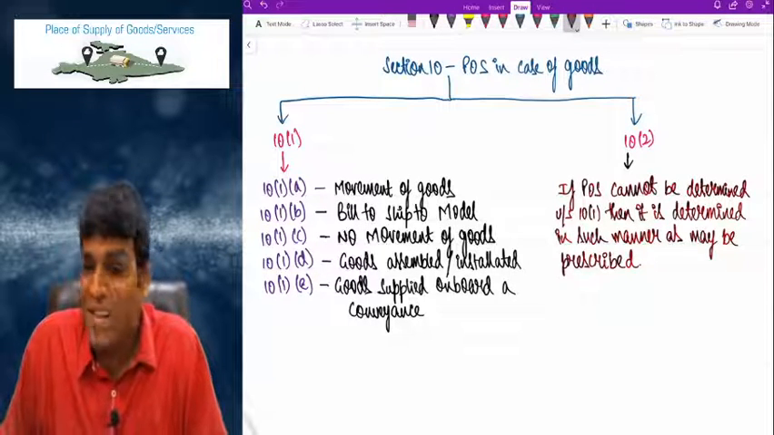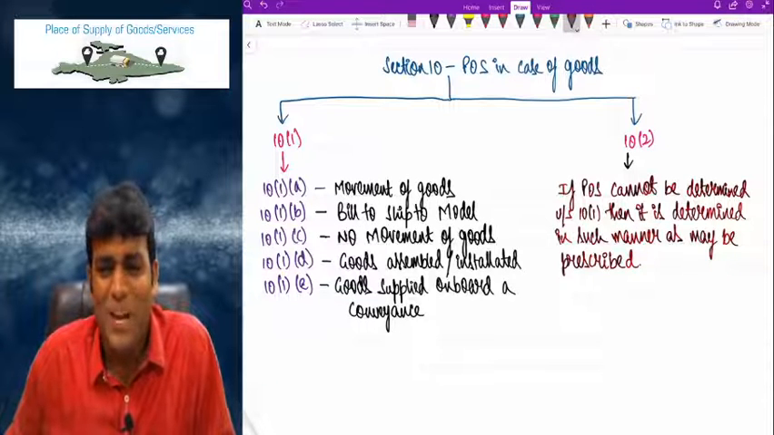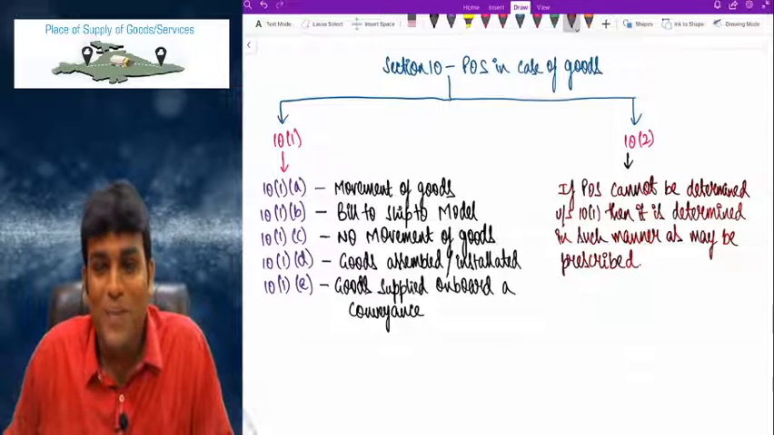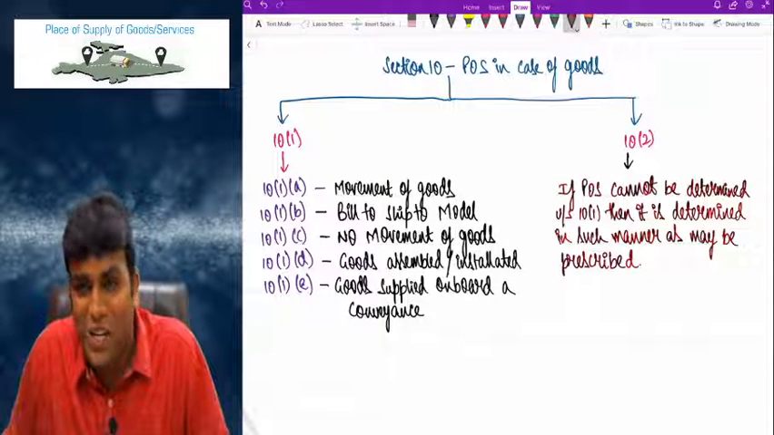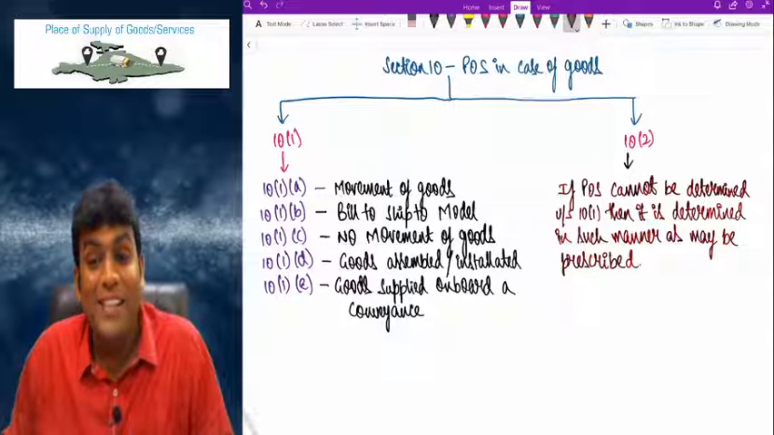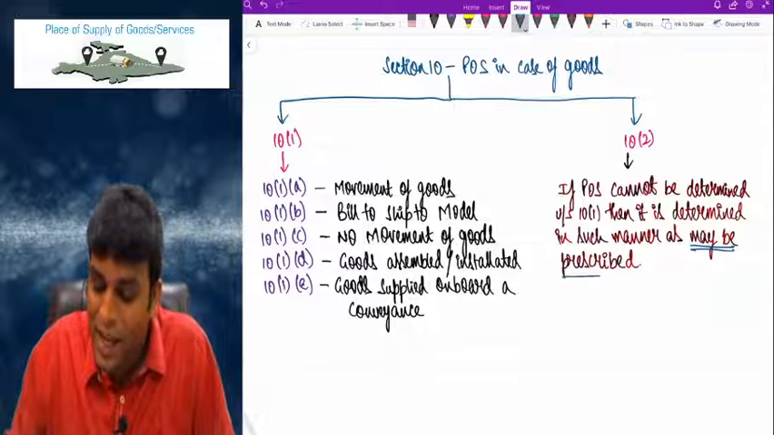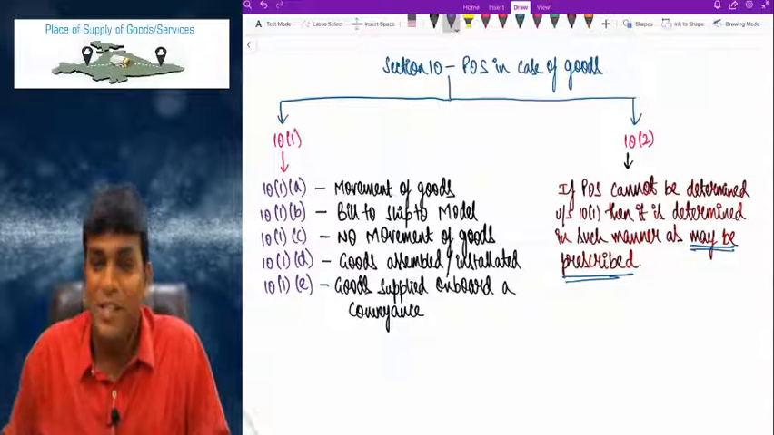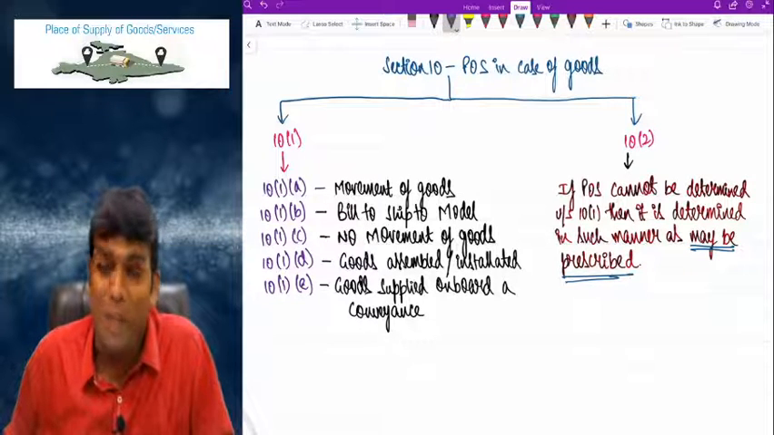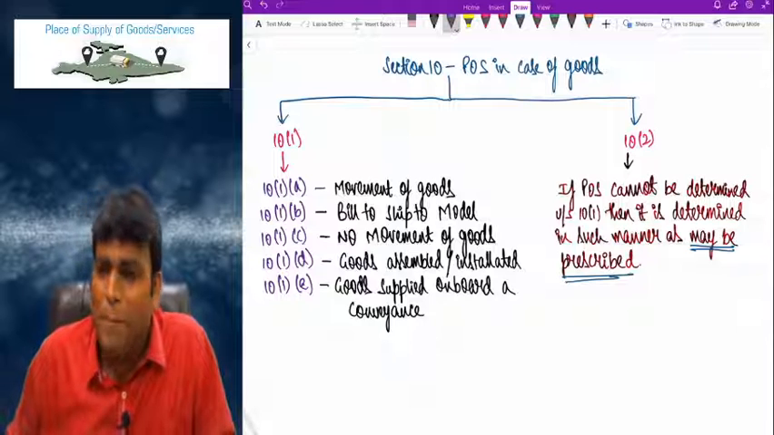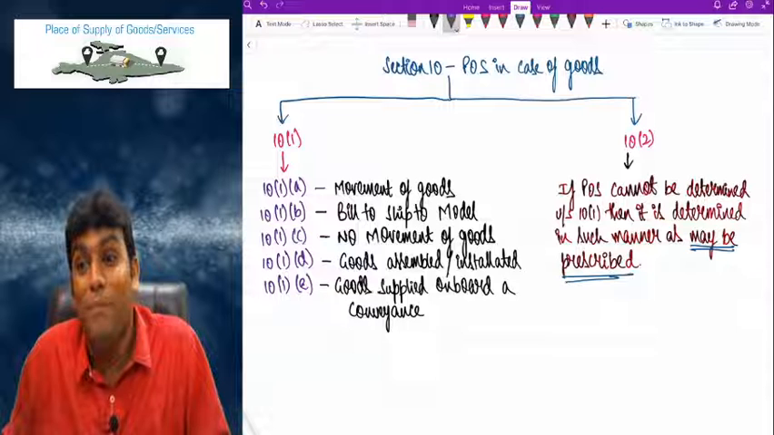So getting clarity, friends? 10(2) clearly says, in that nothing is there, but in future government will use 10(2). What did they tell? If place of supply cannot be determined under section 10(1), then it is determined in such manner as may be prescribed. That means very clearly they'll prescribe, and generally they'll prescribe by way of rules. They'll give rules how to determine place of supply. That means by applying 10(1), if you are unable to determine place of supply, then government will prescribe the rules.